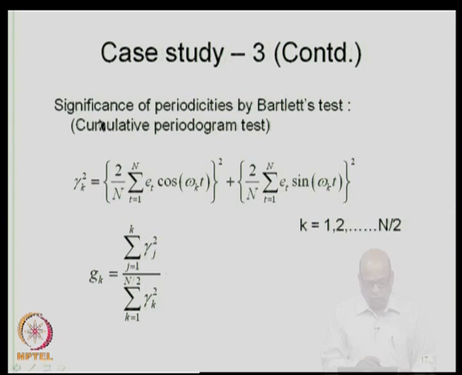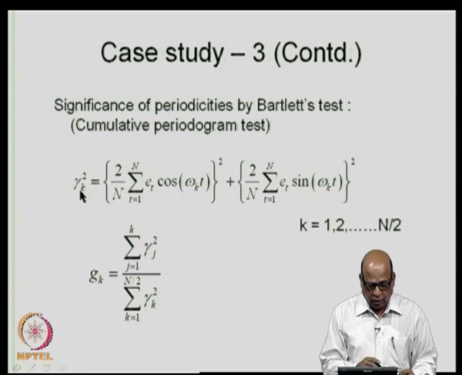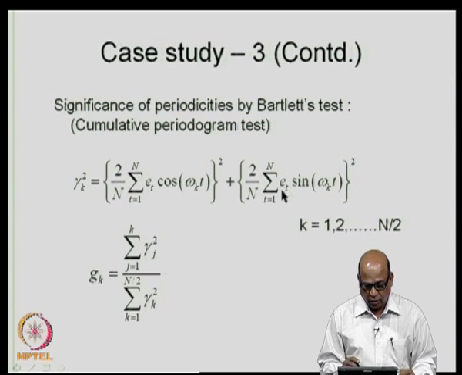Now, the cumulative periodogram test, which I will discuss now, will apply to case study number 3, which is Kaveri river flows. If you recall, in the Bartlett's test, we formulate gamma k square, which is (2/n Σ e_t cos ω_k t + 2/n Σ e_t sin ω_k t) whole square. So, this is gamma k square. This we do for k equal to 1, 2, etcetera up to n by 2.